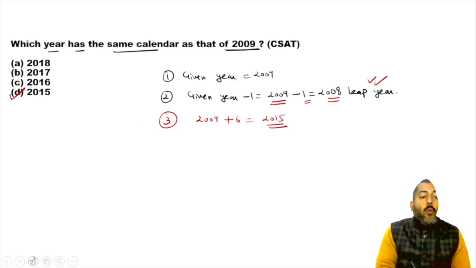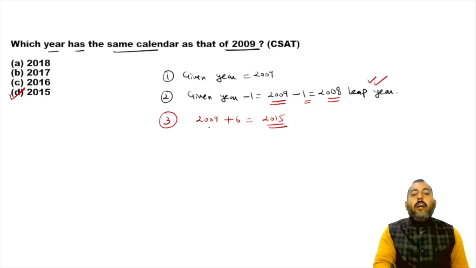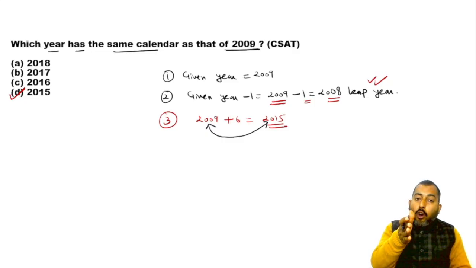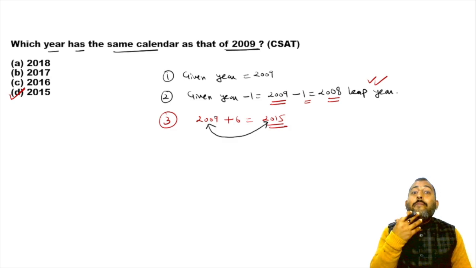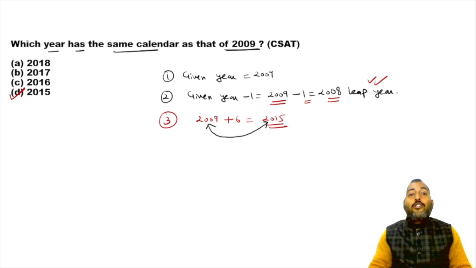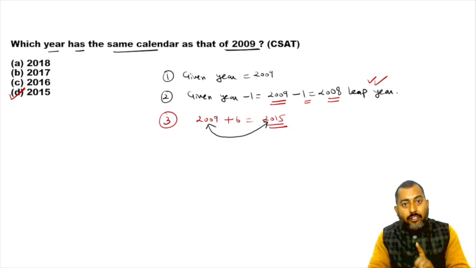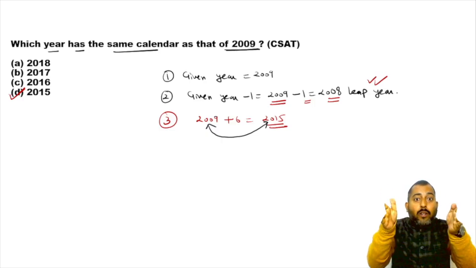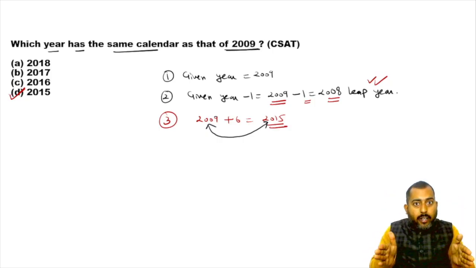Okay, now what do we mean by same calendar? If you check out corresponding dates of these 2 years, 2009 and 2015, they will fall on same day of the week. This is the meaning of same calendar. If you check out 1st January 2009 or 1st January 2015, they will fall on same day of the week.